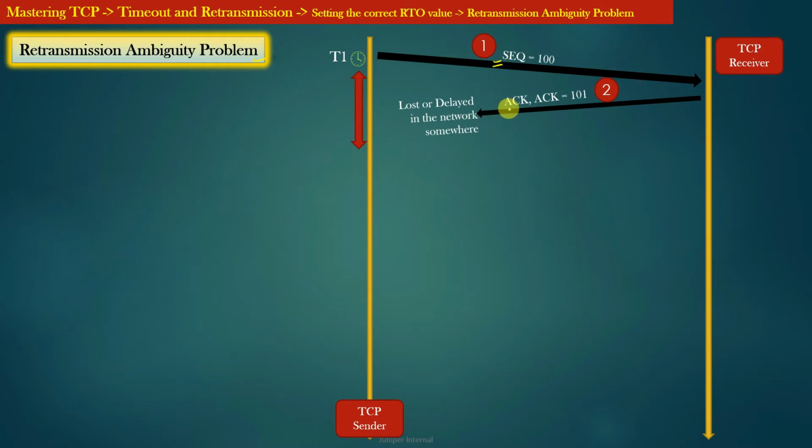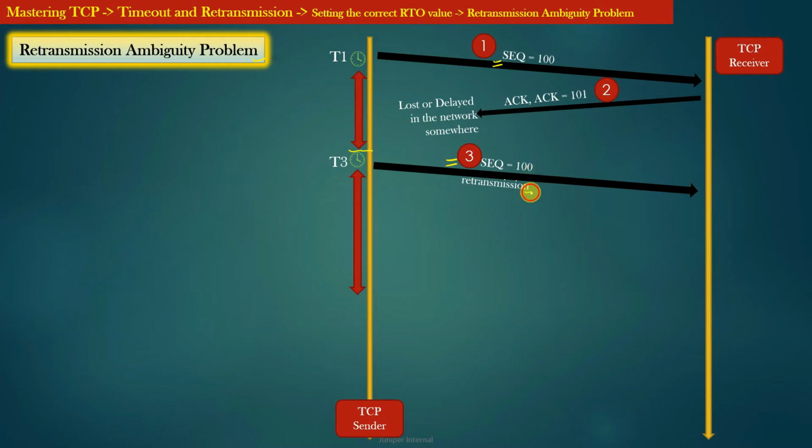Now let us assume that this ACK may be completely lost in the network or it may get delayed somewhere in the network. So we assume that this ACK does not reach the TCP sender and the retransmission timer T1 expires.